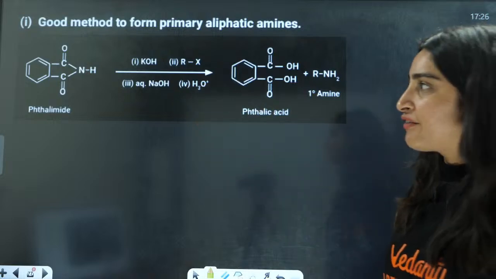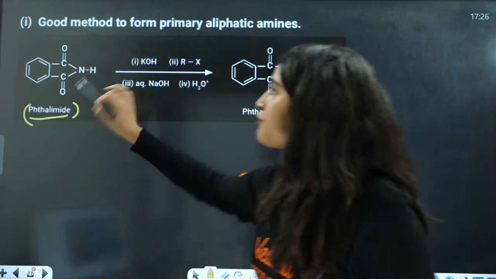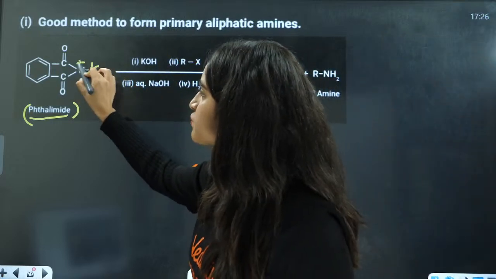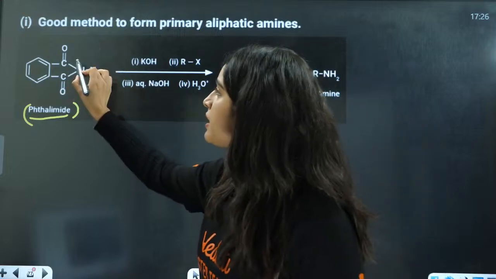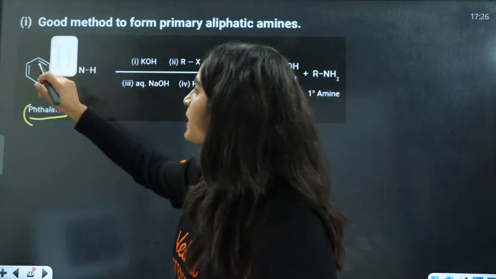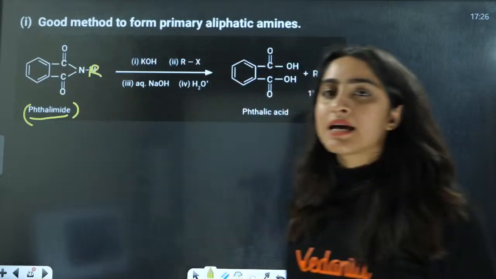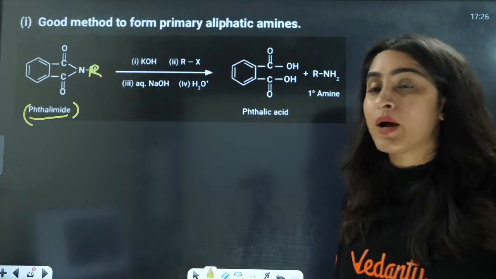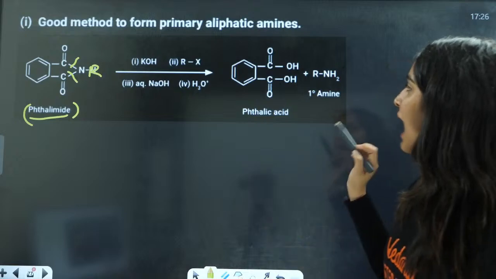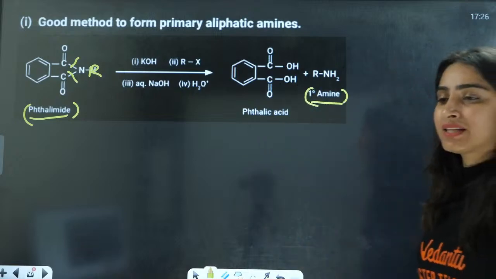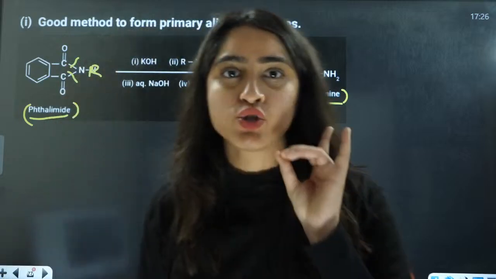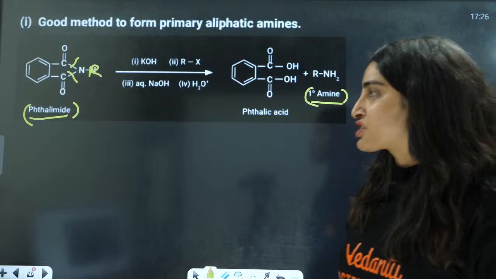This is Gabriel phthalimide reaction, where you have phthalimide firstly reacted with KOH. This H will be converted to K. This will be positive, this will be negative, and this will be K positive. After reacting with alkyl halide, it will be replaced by R here. After reacting this with aqueous NaOH, these two bonds will be broken down, and you will have primary amine and phthalic acid. This is applicable for primary amines only. This is the first reaction.